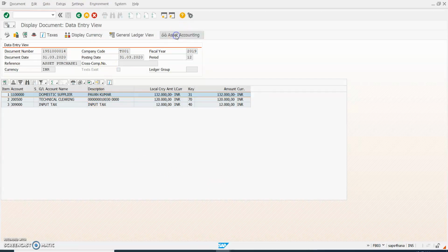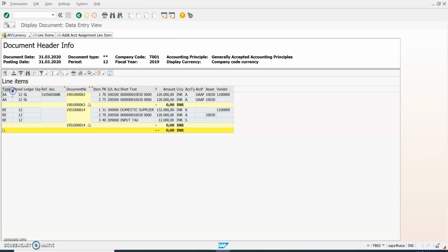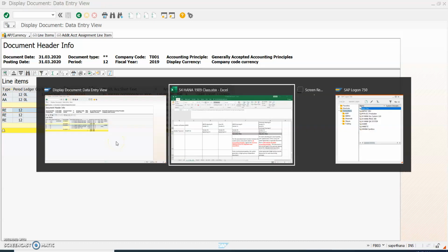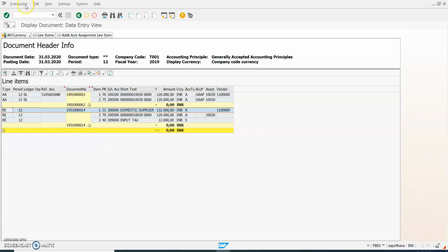If you click on this asset accounting, here we can see two accounting documents. Here the document types are different. One is asset accounting, another one is MIRO document type. We can differentiate these two document types in the configuration. This is part of the configuration. If you want to differentiate the document number, you can differentiate, or else if you want to maintain the same, we can maintain the same document number.